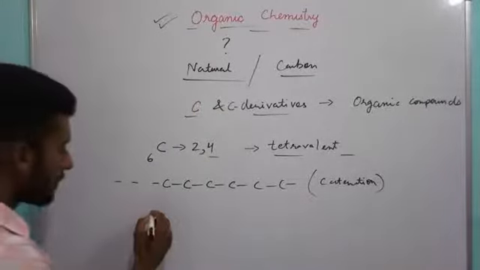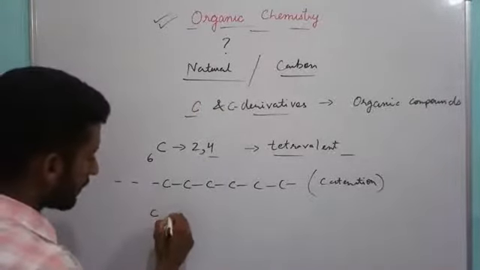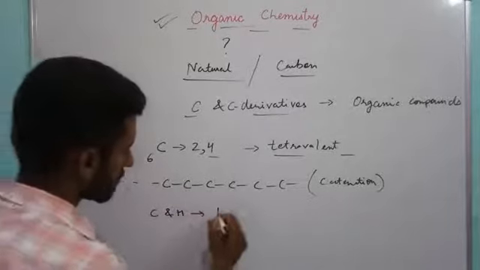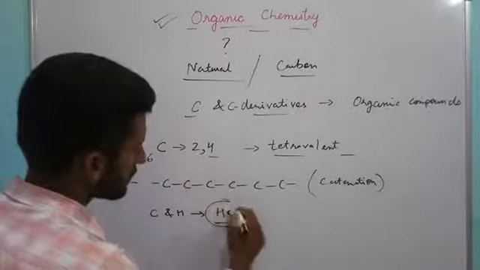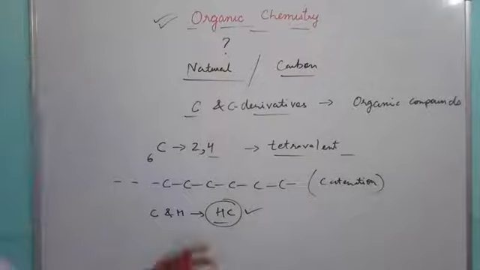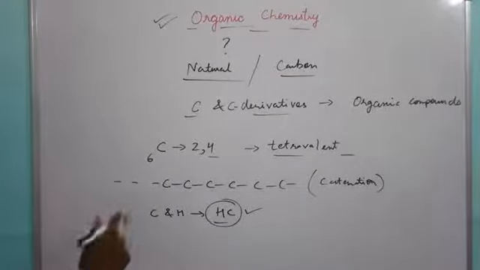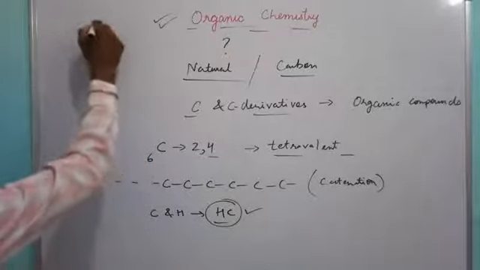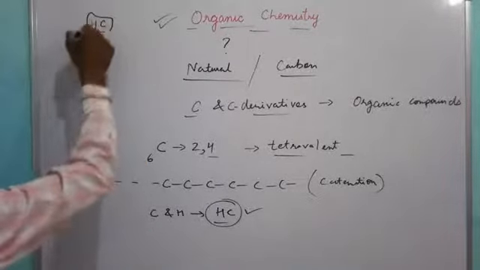Now carbon, when it combines with hydrogen, forms hydrocarbon. So generally the study of carbon or hydrocarbons is considered in organic chemistry. Hydrocarbons are classified into different types.